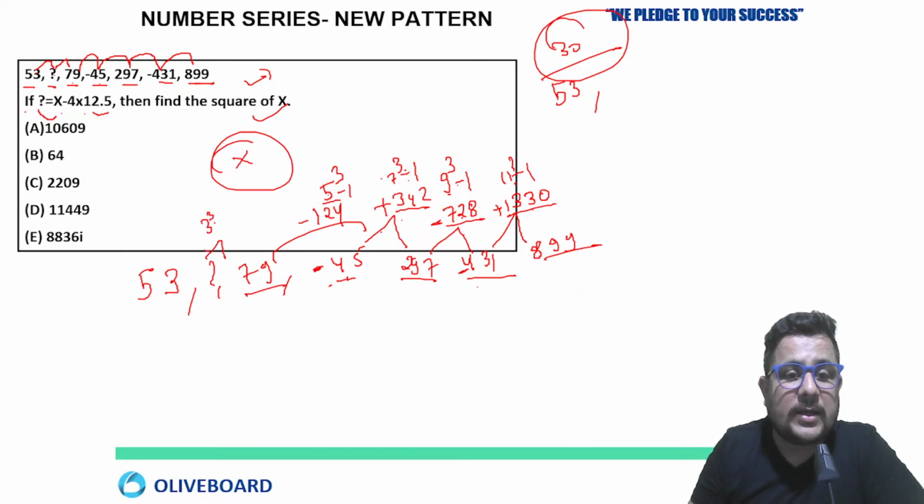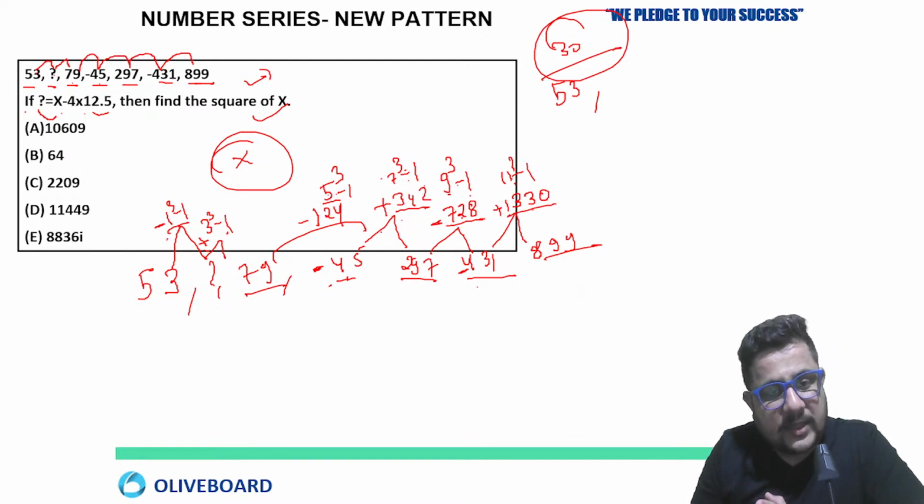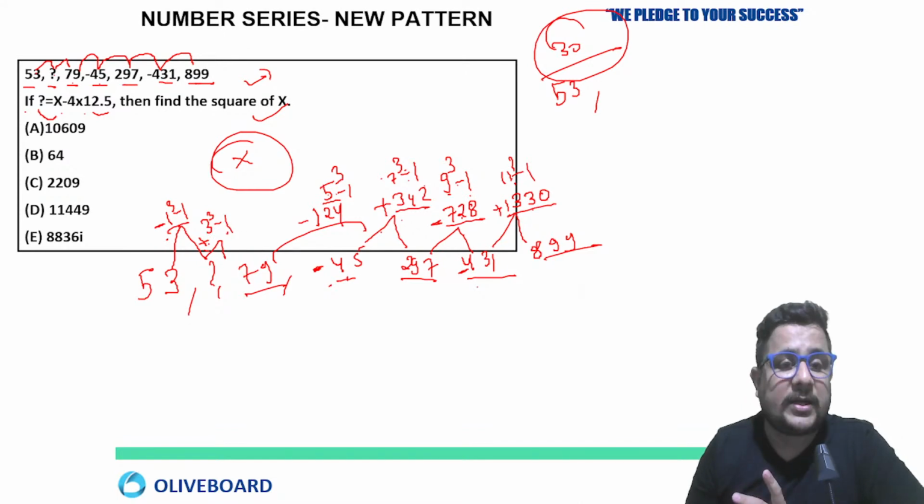3 cube minus 1, right? And subtraction was there. So before that, addition must be there. Okay. And if we look at the earlier, first step, what do we need to do? Subtraction. But what? 1 cube minus 1, 3 cube minus 1, 5 cube minus 1, 7 cube minus 1, 9 cube minus 1, 11 cube minus 1. So first we are subtracting, then next we are adding, then subtracting, then next adding.